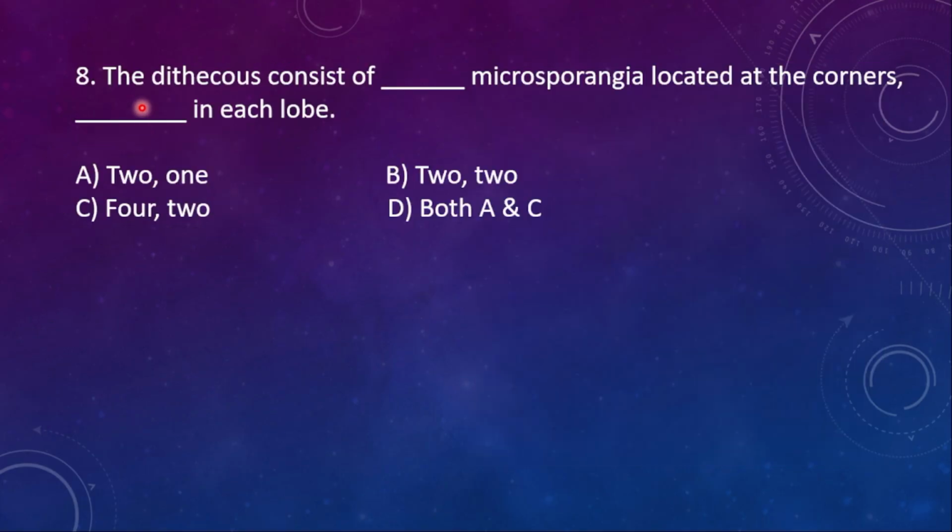Eighth one. The dithecous consists of dash microsporangia located at the corners, dash in each lobe. Dithecous, two thecas, consist of how many microsporangia? Here we are counting two thecas. He is not asking only one theca. If two thecas is asked, 4 microsporangia will be there located at the corners and dash in each. In one theca, how many lobes will be there? 2 lobes. So here the right option is option C, 4 and then 2.